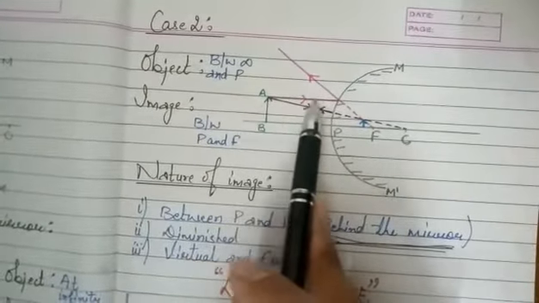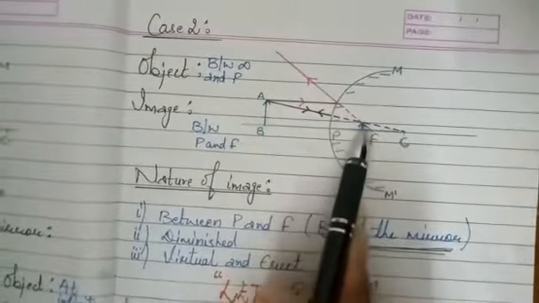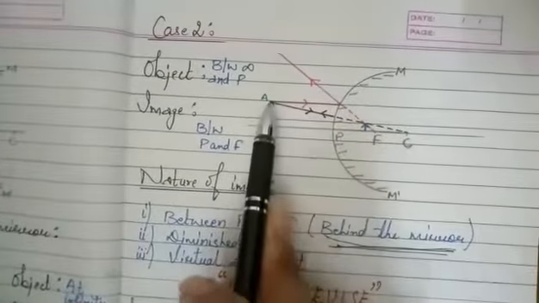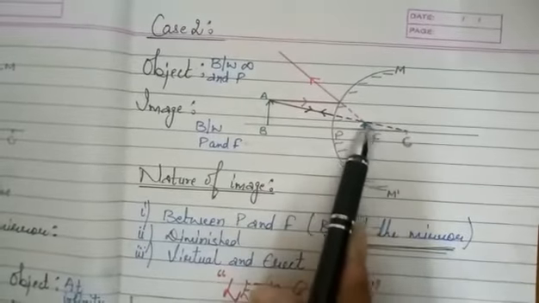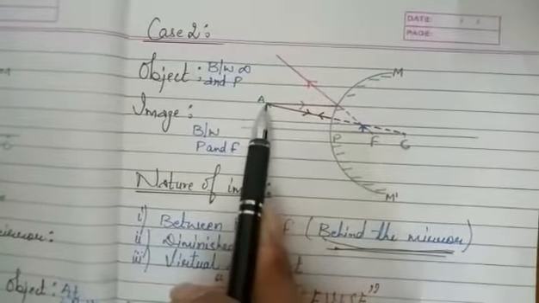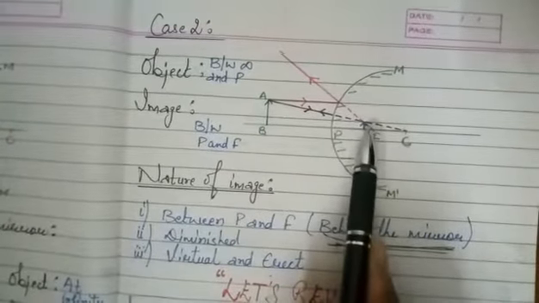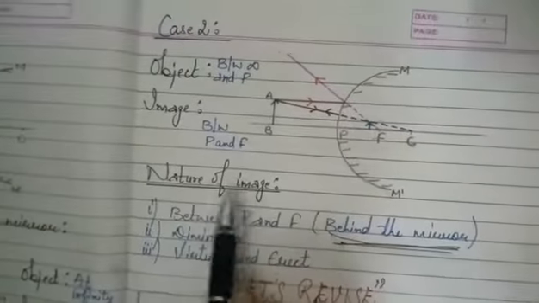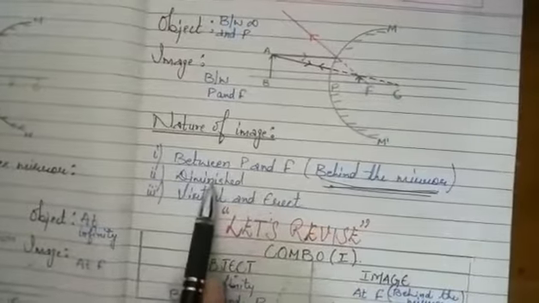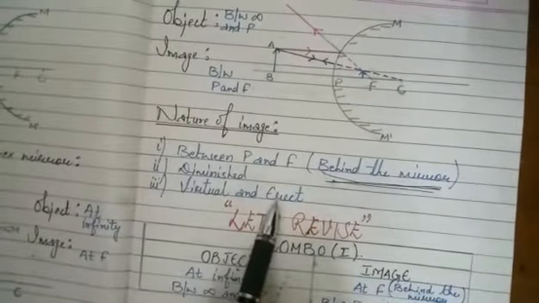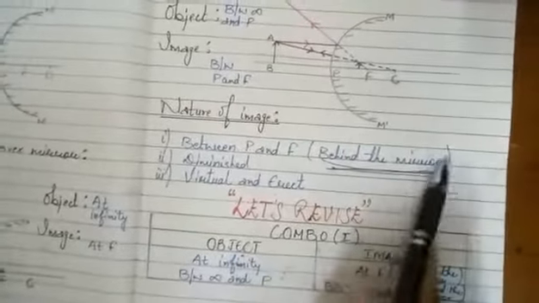Now the ray which is going parallel to the principal axis will diverge and it will appear to pass through focus. Now the ray which is passing through center of curvature will retrace its path and appears to come from center of curvature only. Now as you can see, these two rays are meeting here. So here will be the image, and what will be the nature of image? The nature of image will be between P and F, diminished, virtual and erect. So you have to mention that the image will be behind the mirror.